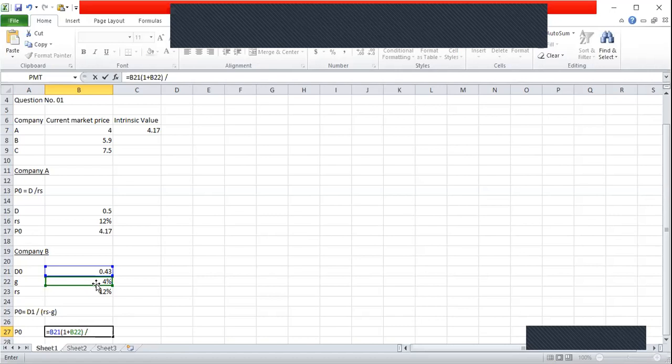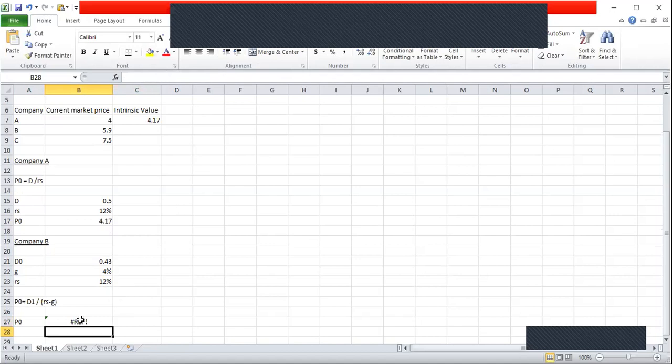Whole of that divided by cost of equity 12% minus growth rate 4%. So I can find the answer now for the intrinsic value. Intrinsic value of one share in company B is 5.59.